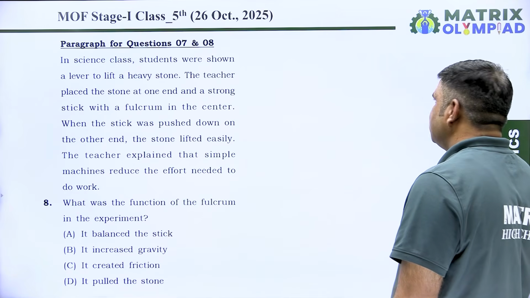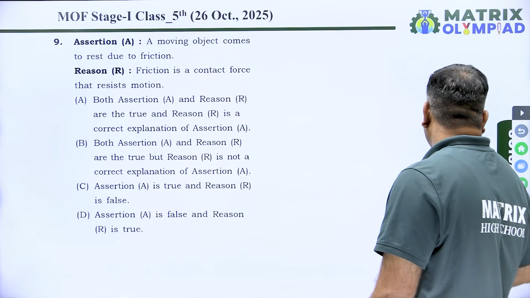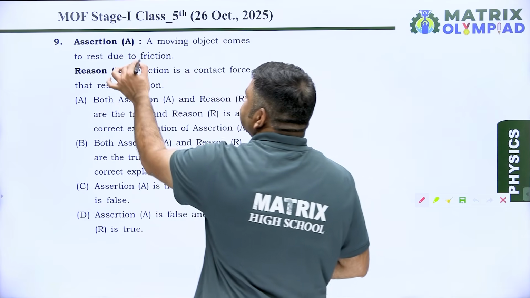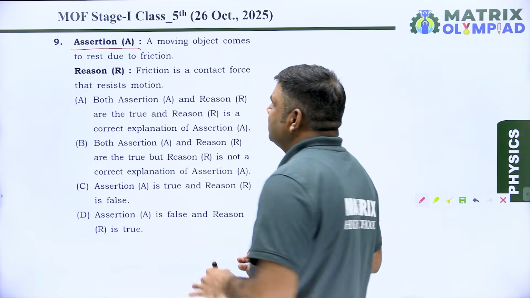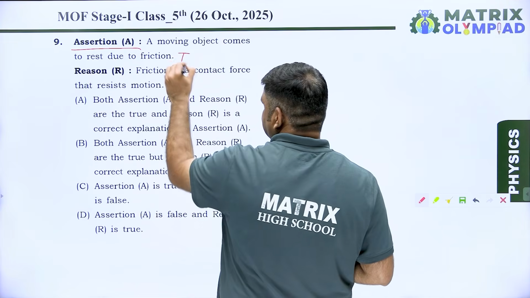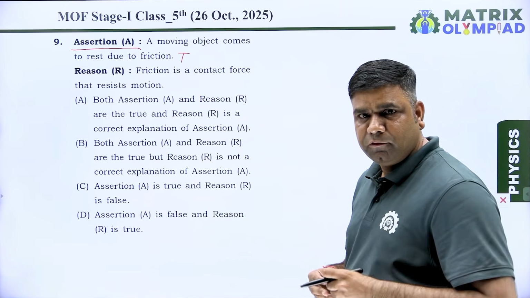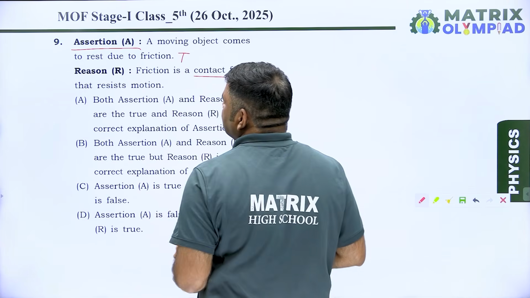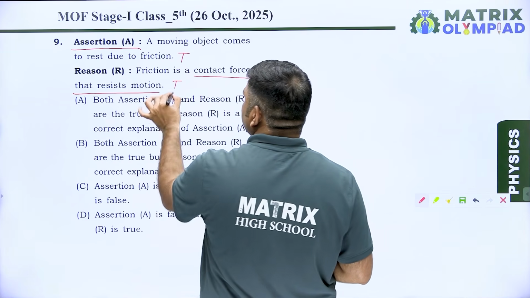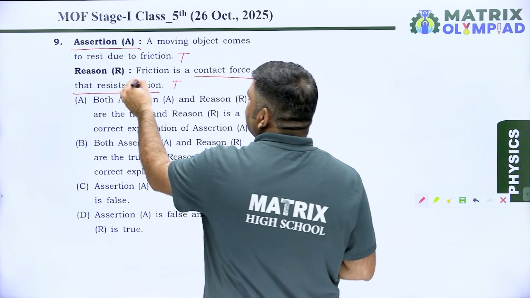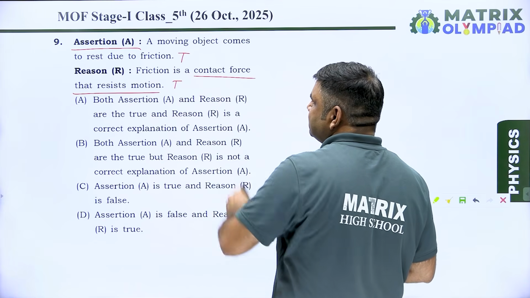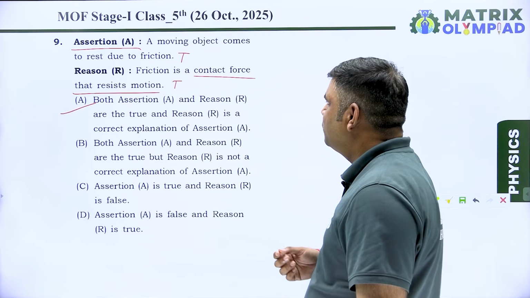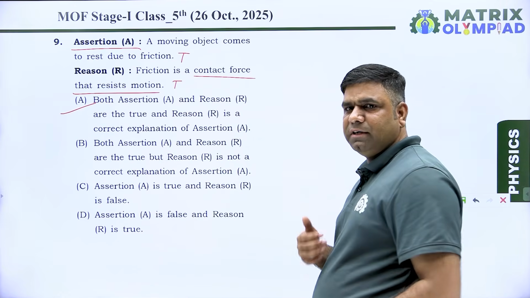Move to the next question, question number 9, which is also based on assertion and reason. Assertion says, a moving object comes to rest due to friction. Yes, because friction opposes the motion of an object. Reason, friction is a contact force that resists motion. True. Can we connect these two? Yes, because friction is a contact force that resists motion. So our correct answer will be both assertion and reason are true, and the reason is the correct explanation of assertion A.